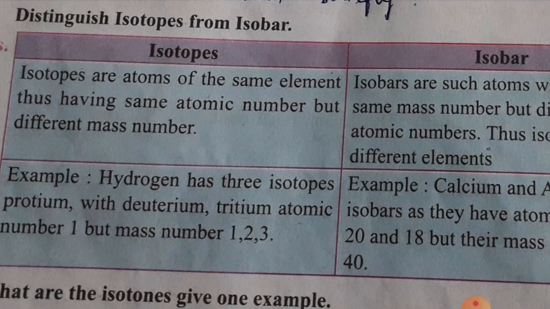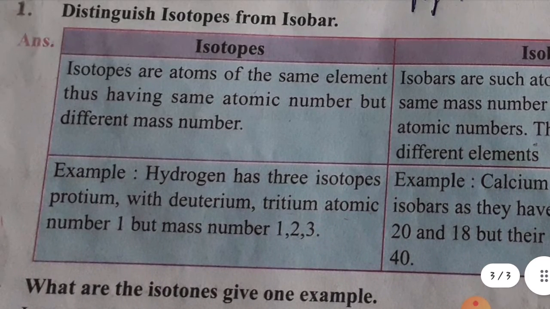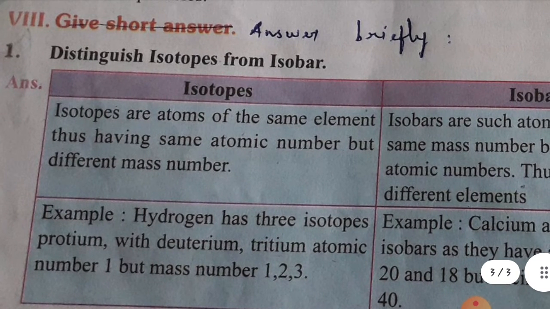And concentrate on the distinction between isobars and isotopes, children, and see the detailed answers. Concentrate on the first one: draw the structure of an atom and explain the position of subatomic particles. Is this clear to children? Yes.